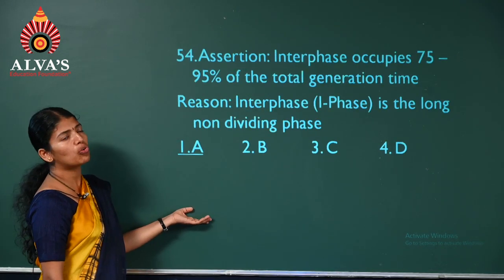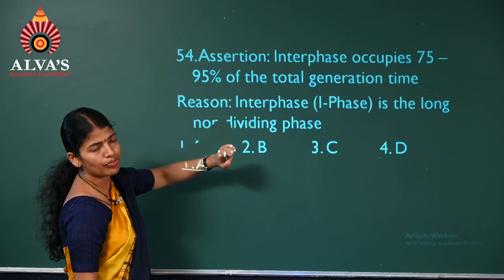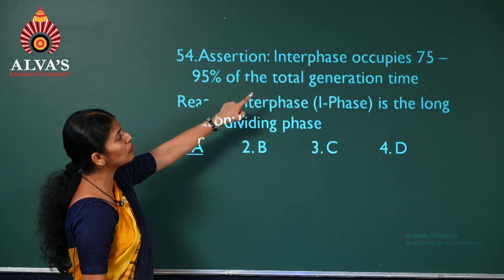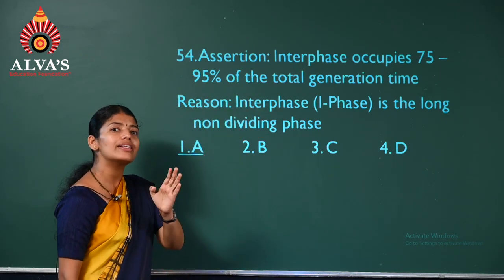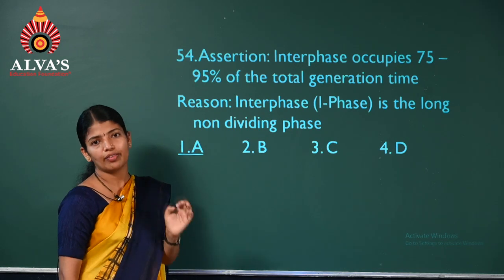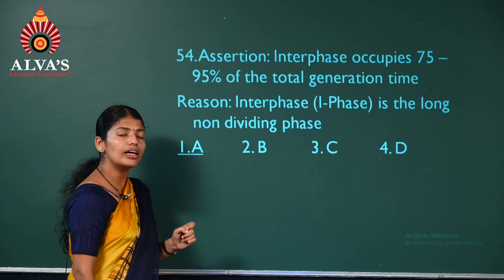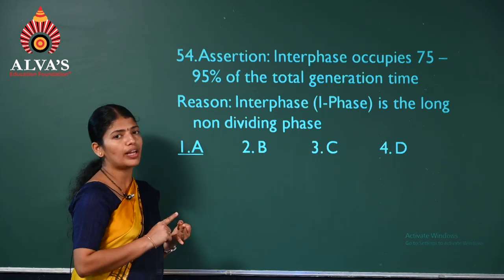Question number 54, assertion, I'll read. Interphase occupies 75 to 95% of the total generation time. So it's a question from the cell cycle and cell division topic. In the cell cycle, there are two phases, no? Interphase and M phase.